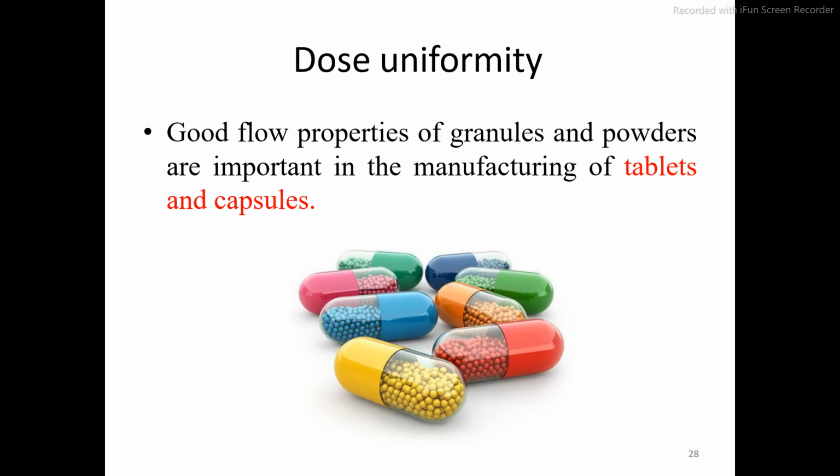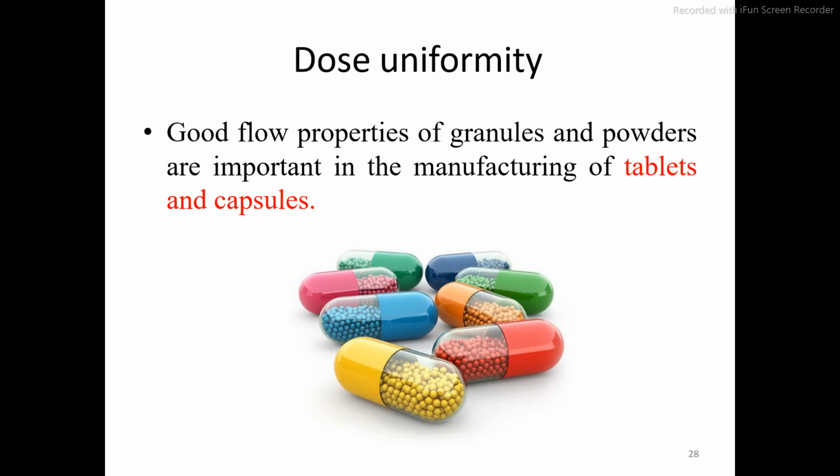In that case, each and every capsule will be filled with an equal amount of dose, because in a minute thousands of capsules get filled with the spherical particles. But if the powder or granule has very poor flow properties, if the particle size is very small, then the flow properties will be very poor.